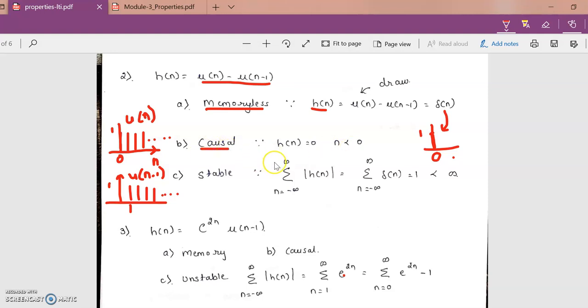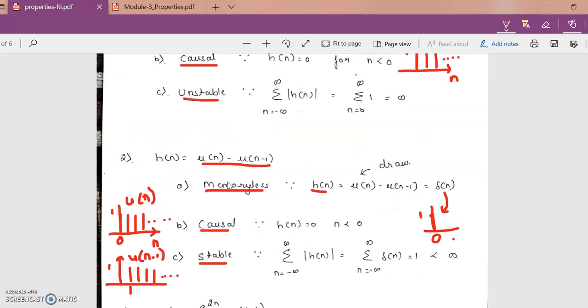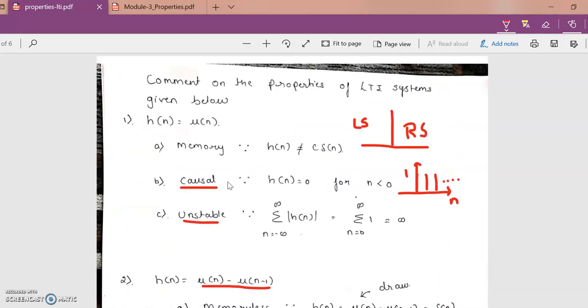Third one, I take a summation from n equal to minus infinity to plus infinity of the magnitude of h of n. Even though we completely take this summation, we know my signal exists only at n equal to 0, and at n equal to 0 we have a value 1. So the answer is 1. The answer converges. It is less than infinity. That is the reason why I say that my system is going to be stable. So these three properties are something you have to remember. In the previous class, all the information related to the definitions of memory, causal and stable has been given to you.